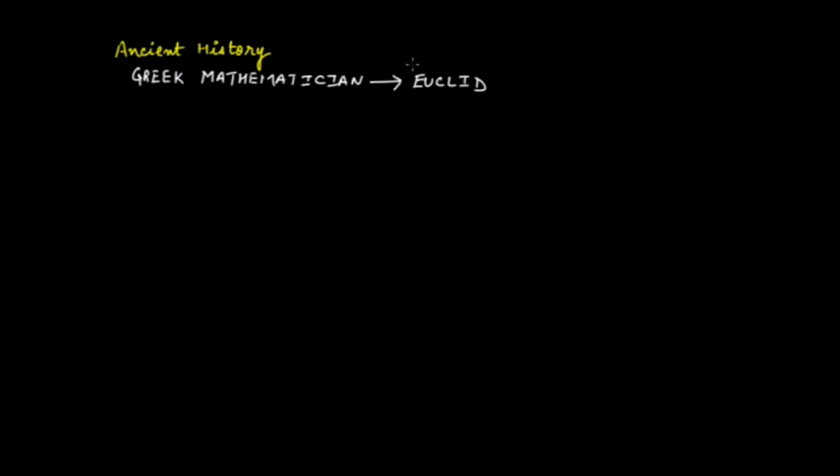Euclid recognized prime numbers, and he proved in his theorem that there are an infinite number of prime numbers. That is, you cannot say that this is the limit of prime numbers, that beyond that we would not get prime numbers. He proved by his theorems that there are infinite prime numbers.